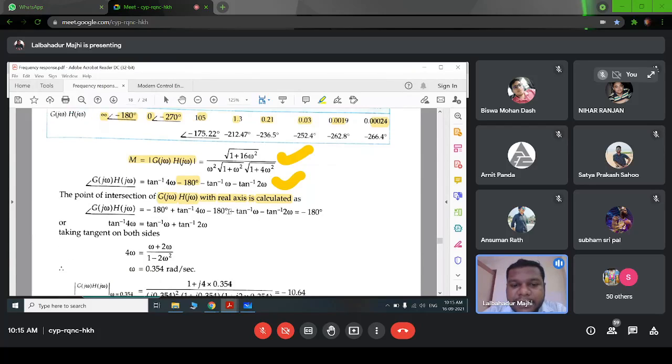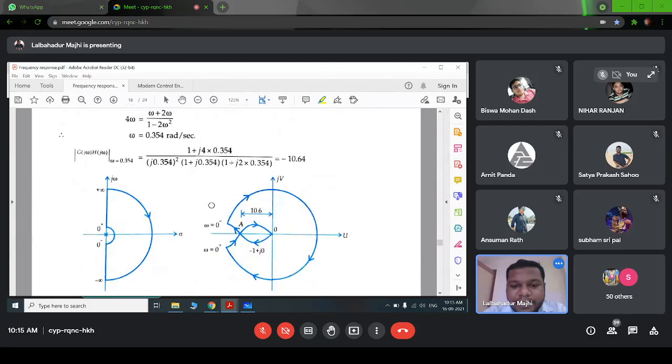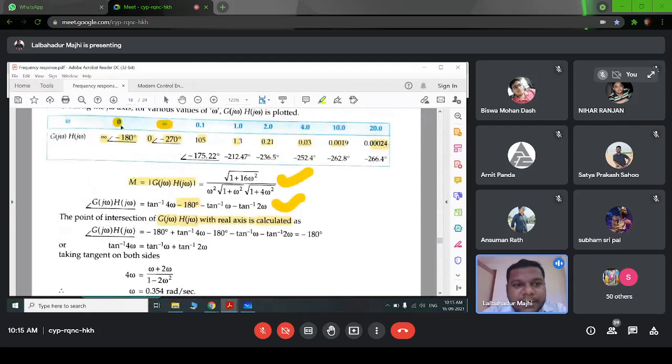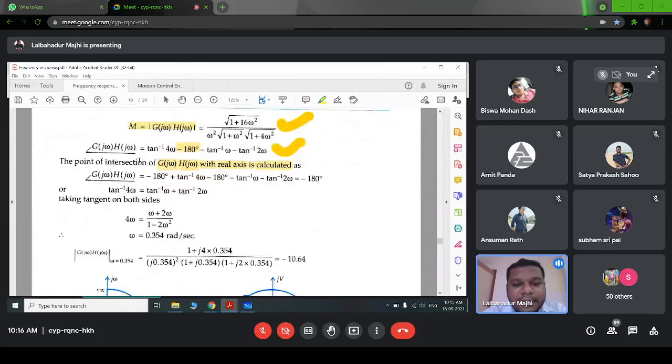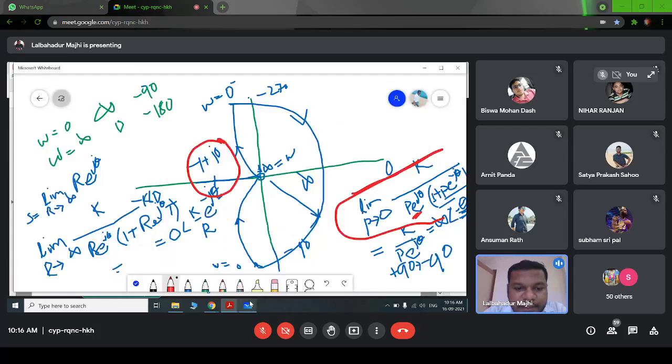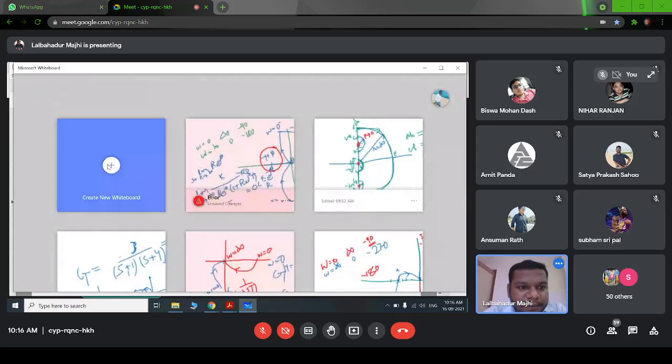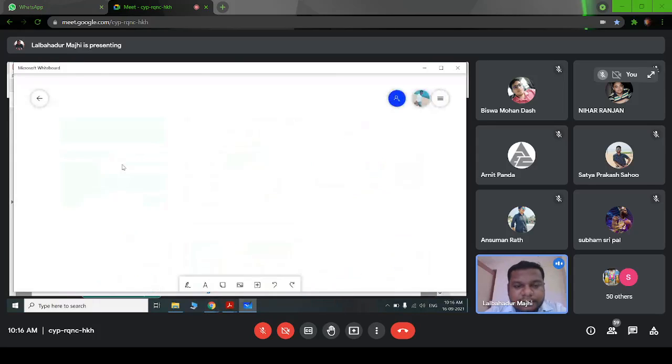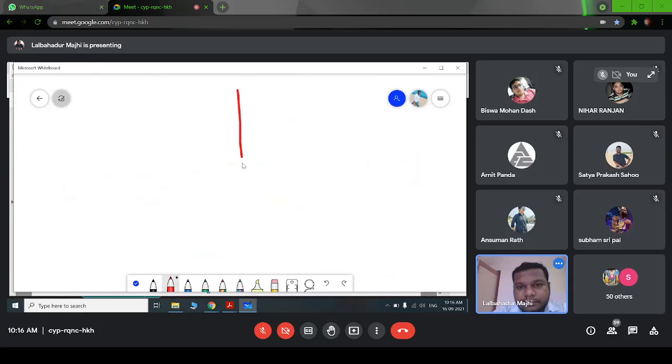So before going to that, let's first plot this polar plot from 0 to infinity. We can see here that when omega equals 0, the magnitude is infinite and the phase angle is minus 180. So this is our minus 180 degree line. Let me draw it neatly.